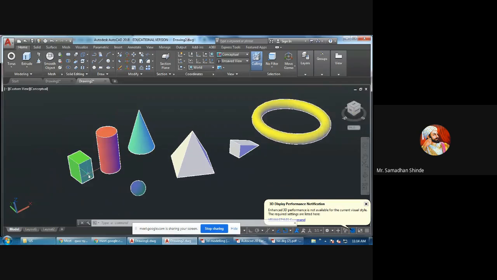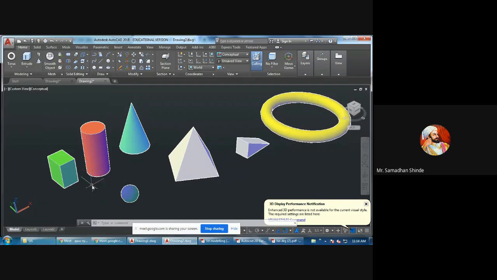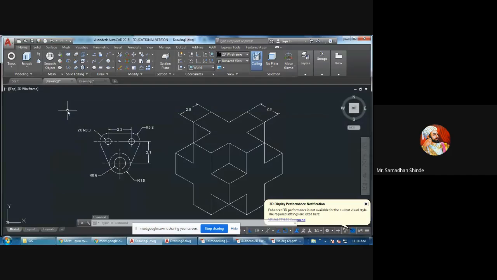What is the difference with the prism? What is a prism? Brush up your knowledge. You should not throw away your graphics notebook. What is a prism? Top surface and bottom surface are the same. Correct. Very good. Identical. Top and bottom are identical in a prism. So you have to see whether you know this or not.